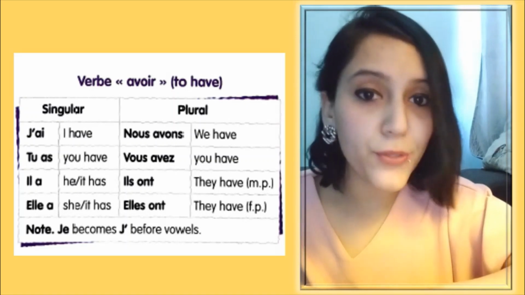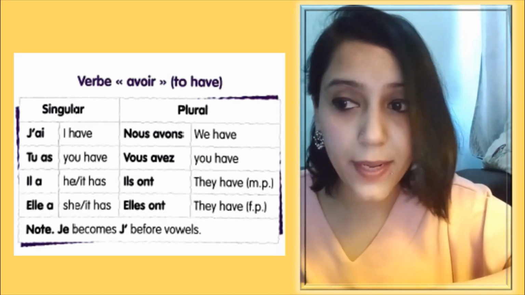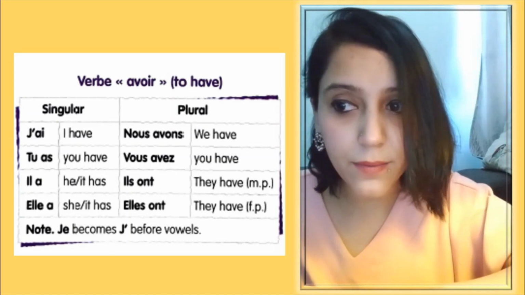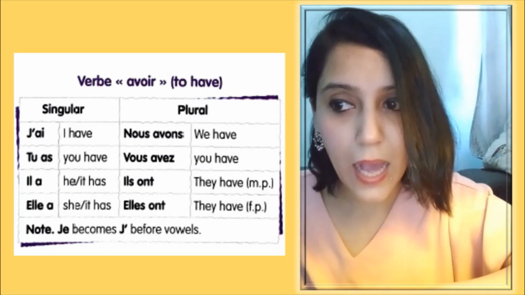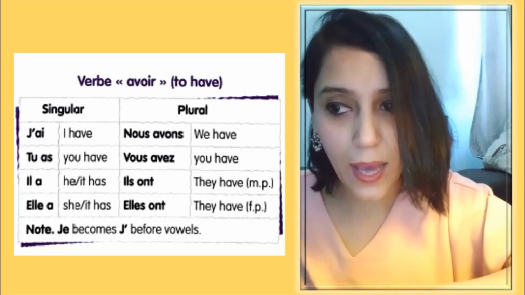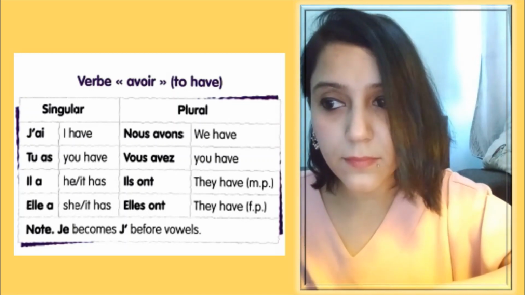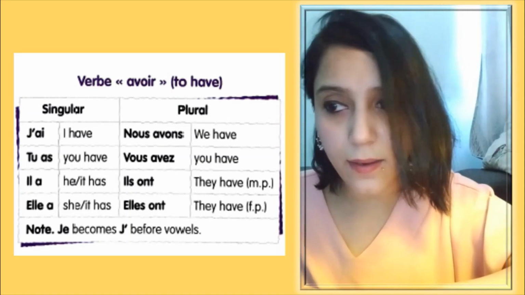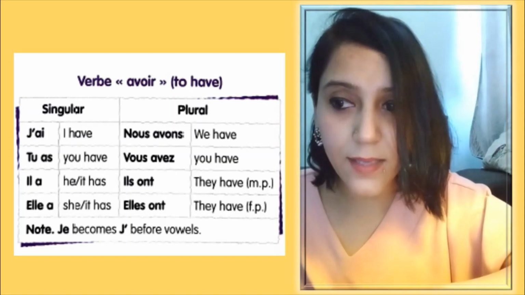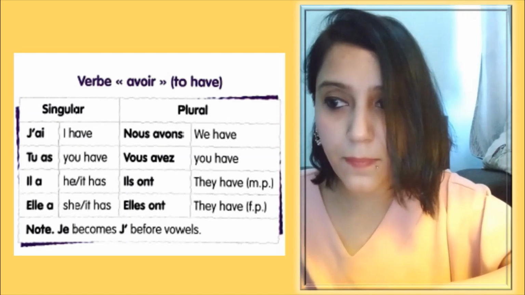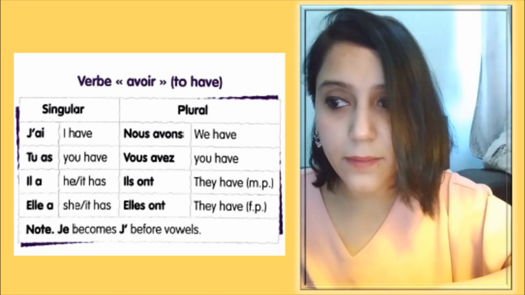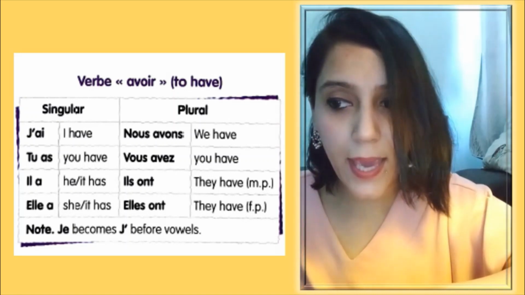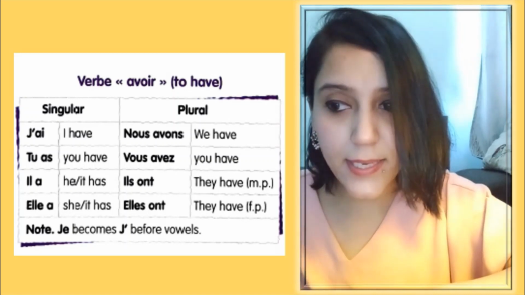Je. Of course, you can repeat after me. Je. That means I have. Tu as. You have. Il a. He has or it has. Elle a. She has or it has.